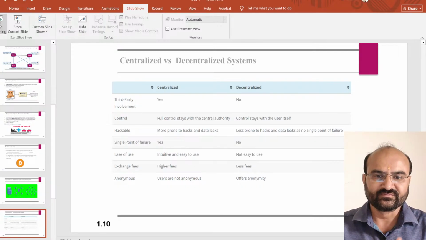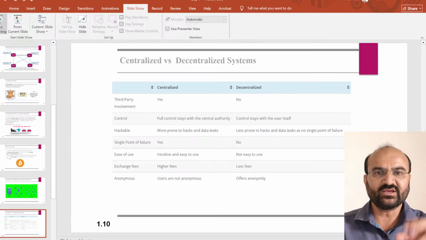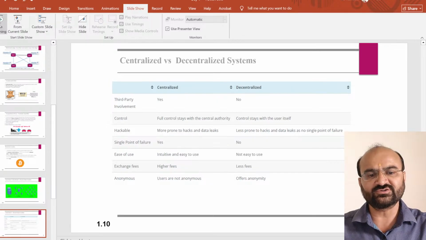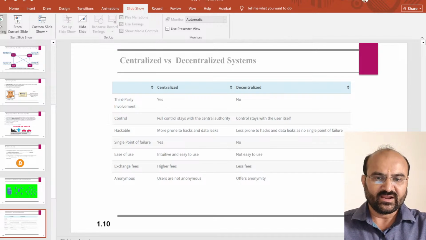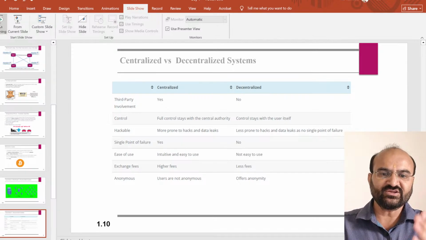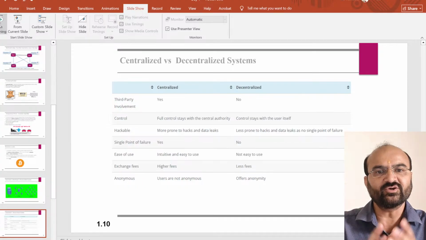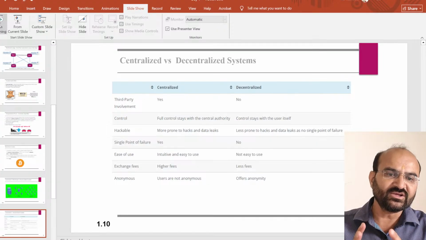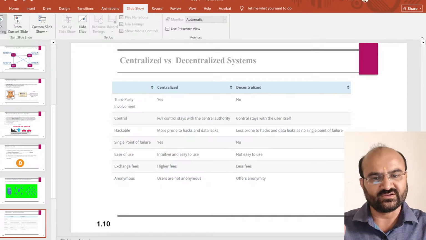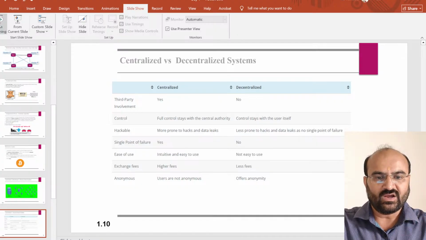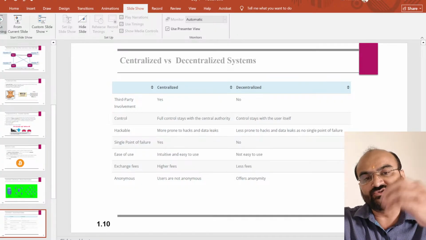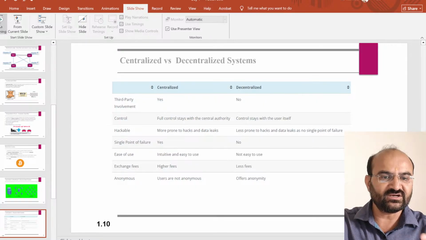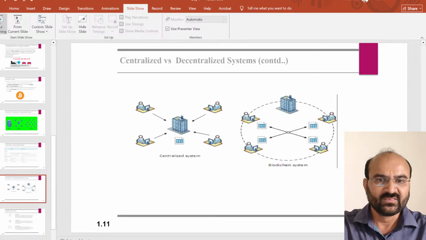And single point of failure. In case of centralized, yes, but in case of decentralized, no, because nodes are decentralized. And exchange fee. In case of centralized, that is higher because everything is dependent on the central process. But in case of decentralized, less fee. Ease of use. I mean, centralized is easy to use, and decentralized is not easy to use.